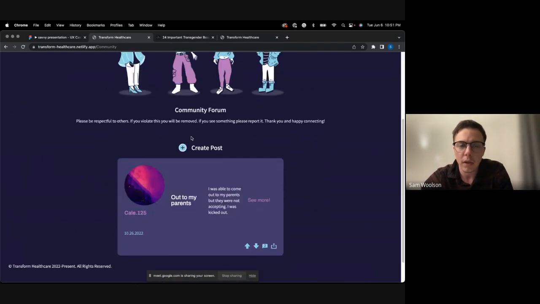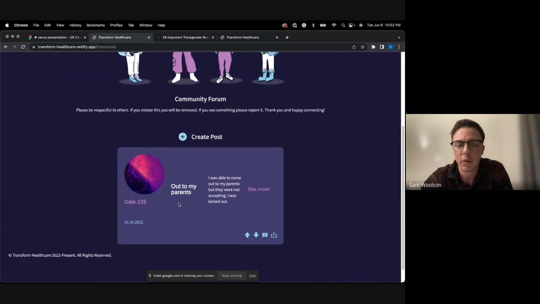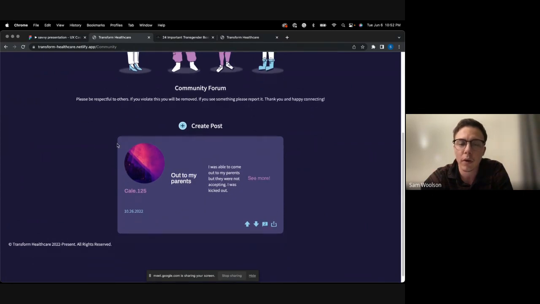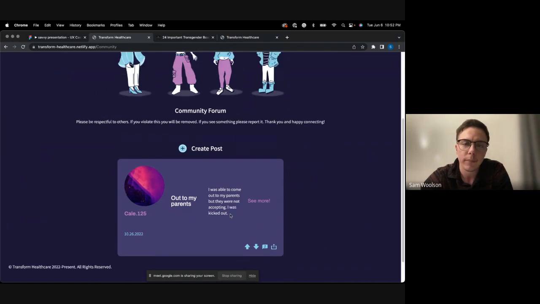So going down here, they can create a post. This isn't exactly how I want it to be, but the goal is to get it better. But you see the point here. You'll see the username, their avatar, the title of their post, as well as the content within that. And if anybody wanted to expand on it, they could hit see more and it would show more information if there are any, as well as upvoting, downvoting, commenting, and sharing.